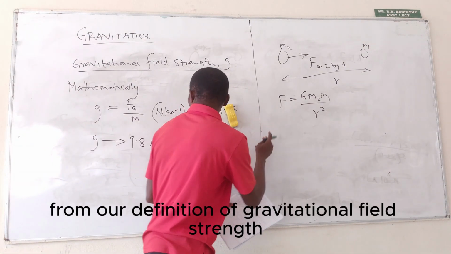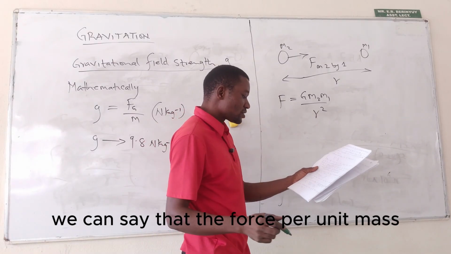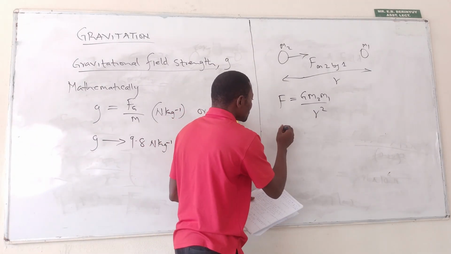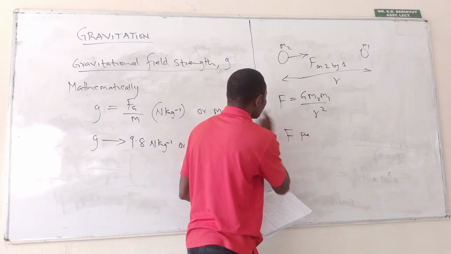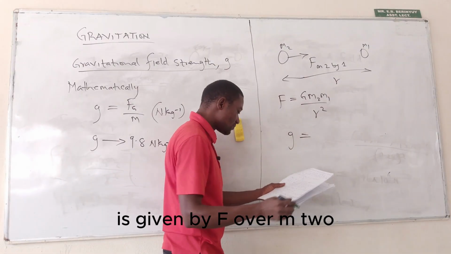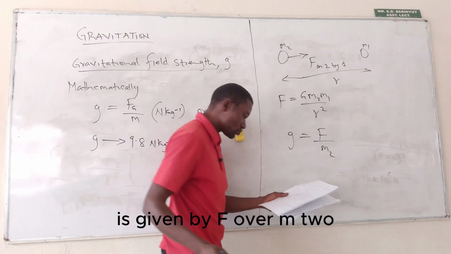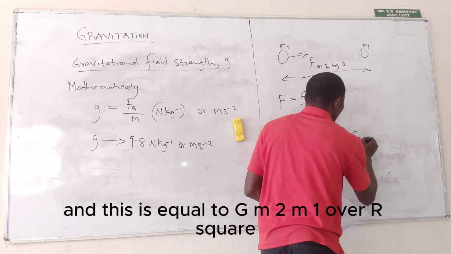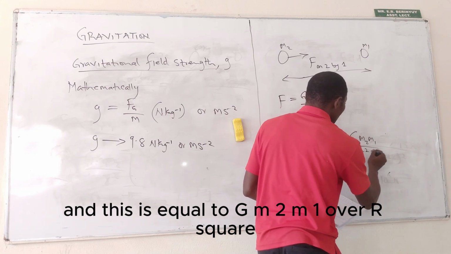Then, from our definition of gravitational field strength, we can say that the force per unit mass is given by F over M2. And this is equal to G M2 M1 over R squared.